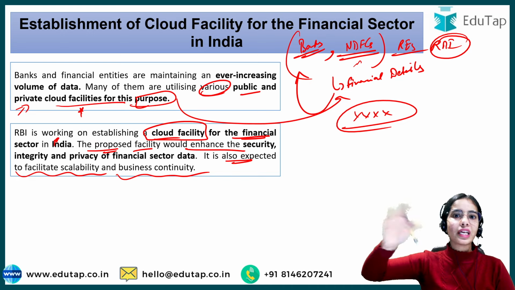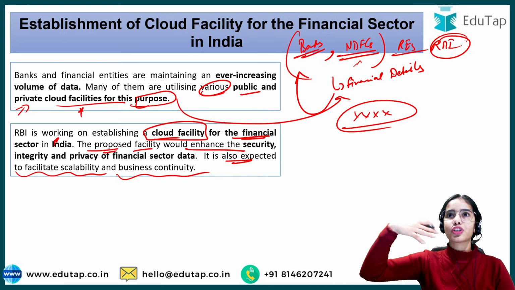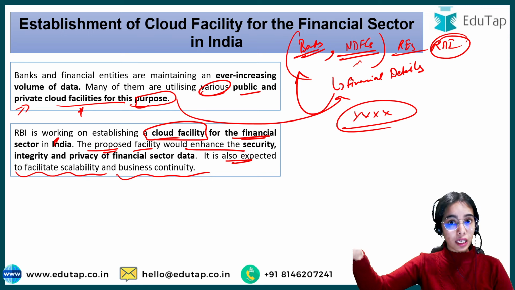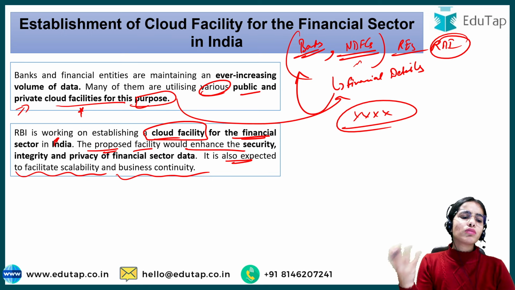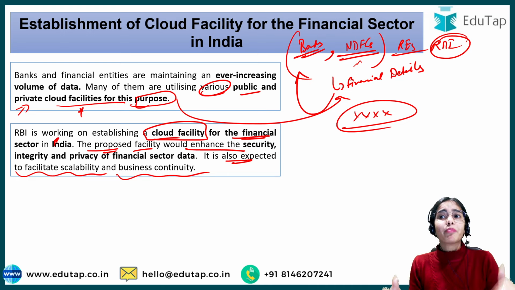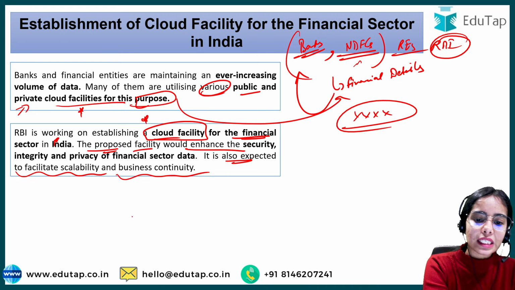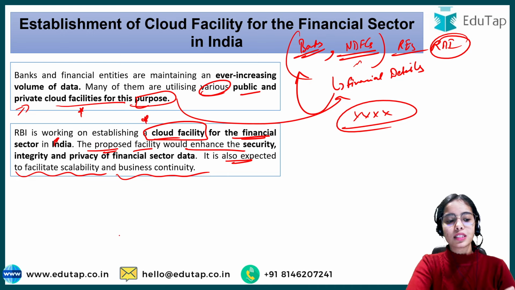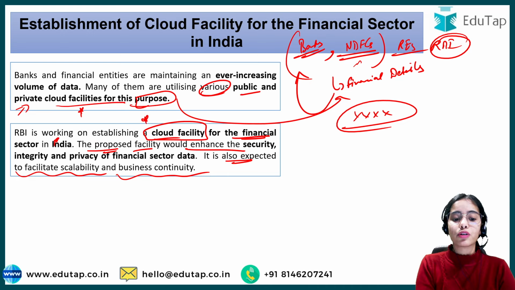We do not know when it can get hacked, or how many safety measures they might be taking inside. There are various problems with the cloud facilities of other countries. They may be of the best quality, but what if they are not? That's why we need our own cloud facility that will enhance the security, integrity and privacy of the financial sector data, and facilitate scalability and business continuity.